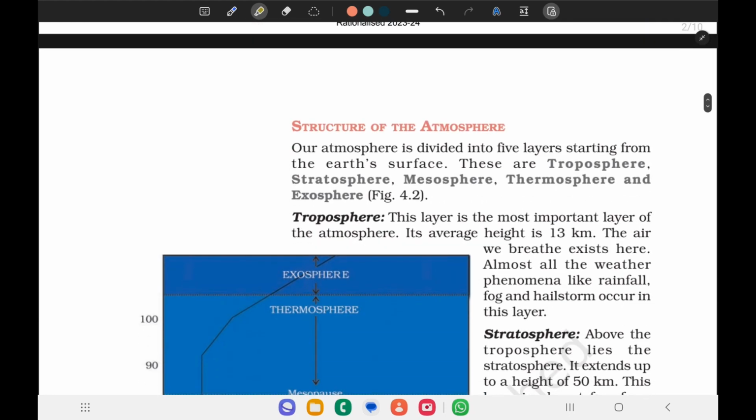Coming to the structure of the atmosphere, our atmosphere is divided into five layers starting from the Earth's surface, as we learned in previous classes. They are troposphere, stratosphere, mesosphere, thermosphere, and exosphere. The troposphere is the most important layer of the atmosphere, with an average height of 13 kilometers. The air we breathe exists here. Almost all weather phenomena like rainfall, fog, hailstorm occur in this layer.